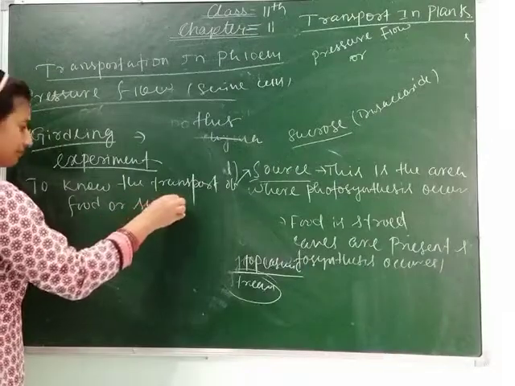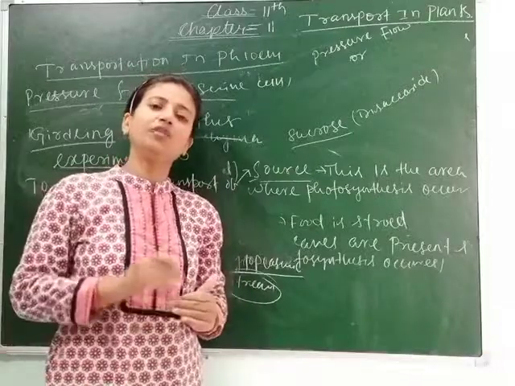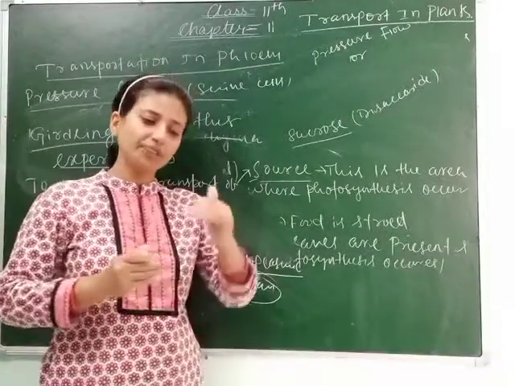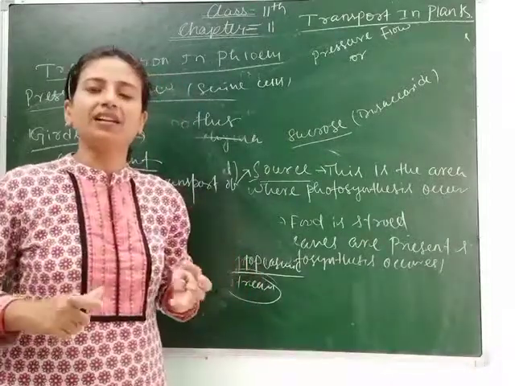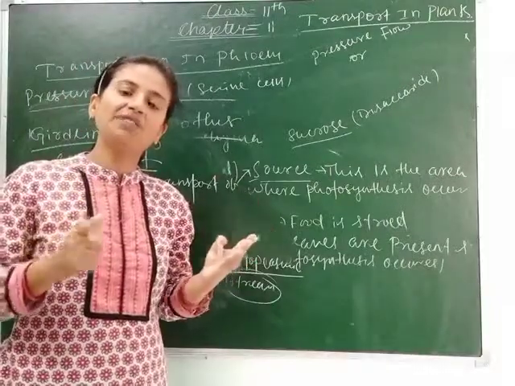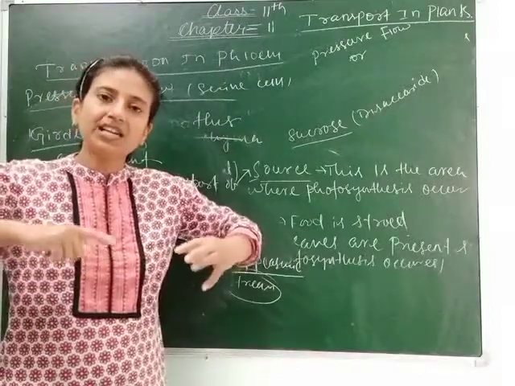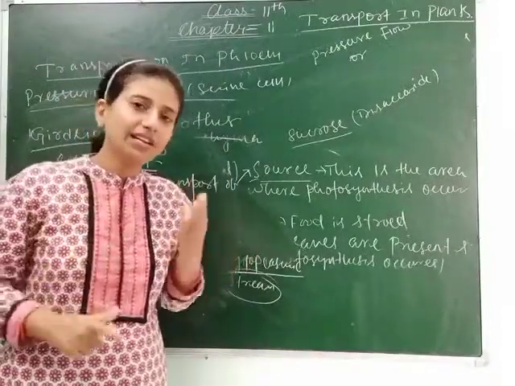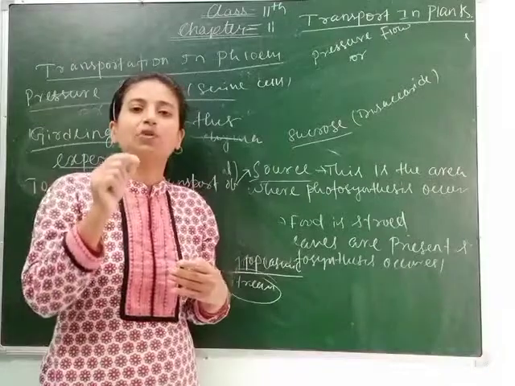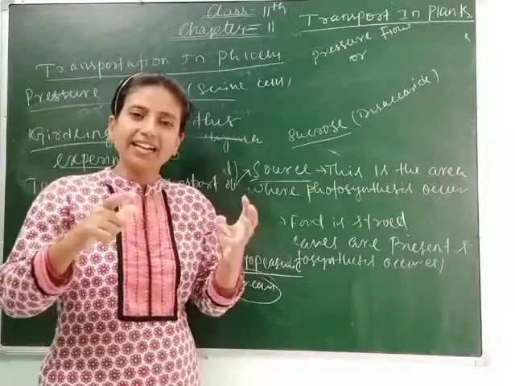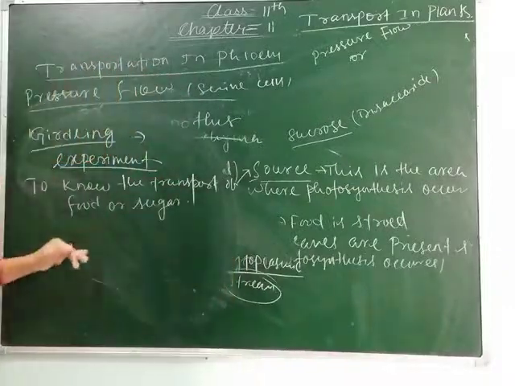This experiment is so easy, you can also do it yourself at your house. When you cut a part just below the stem, towards the root, then if the part of the root is swollen, you will be confirmed that sugar is not transported to this area, due to which a pressure gradient occurs in the root. Clear? If you cut the part just below the stem, towards the root, and you find that the part is swollen, then from the swollen part you can infer that there is no movement of food.